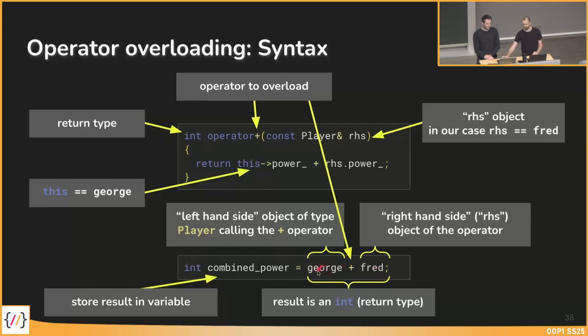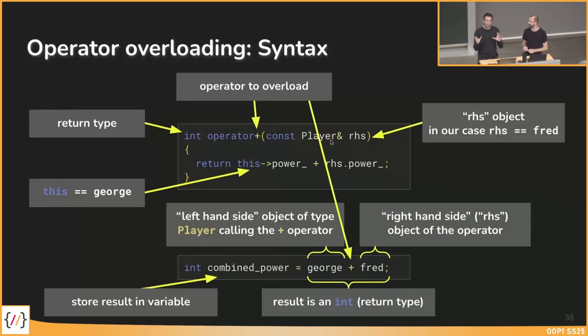It's again the George, so the player is called. The player is again the this, so George in this case. But then you have to implement an operator overloading where this argument here is an animal, and then it would work. If this Fred here is an animal and you have an implementation like this, you will get a compiler error because there is no operator overloading for a player and an animal.